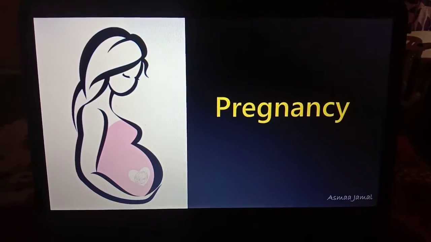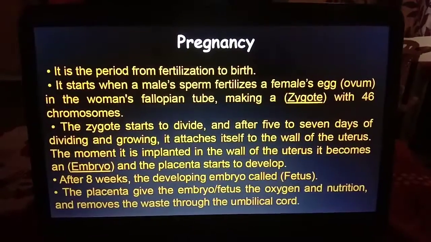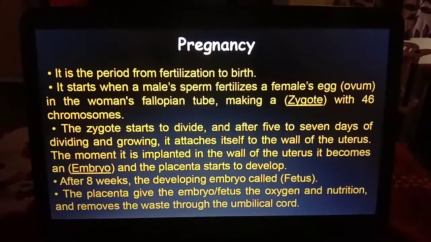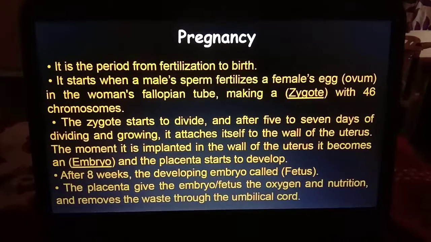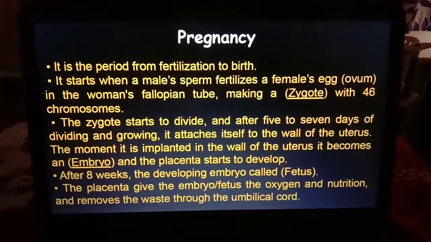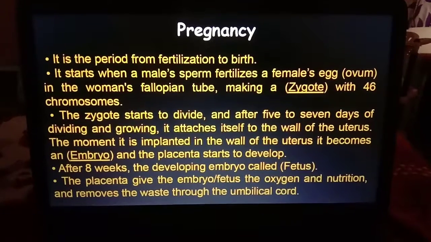Good afternoon, students. Today let us see about the normal pregnancy. Pregnancy is the period from fertilization to birth. As we know, pregnancy begins with fertilization and lasts till the birth of the baby. It starts when a male sperm fertilizes a female egg in the fallopian tube.